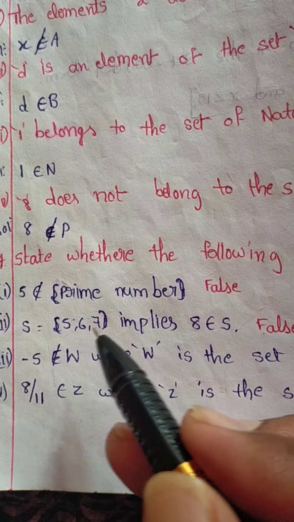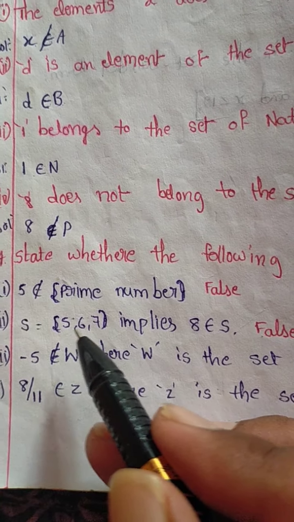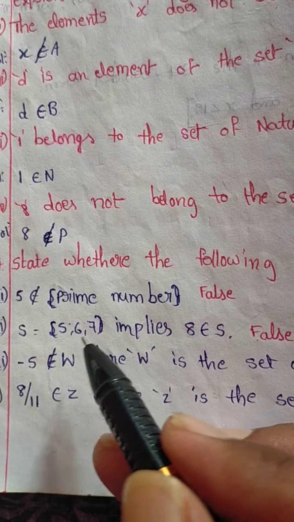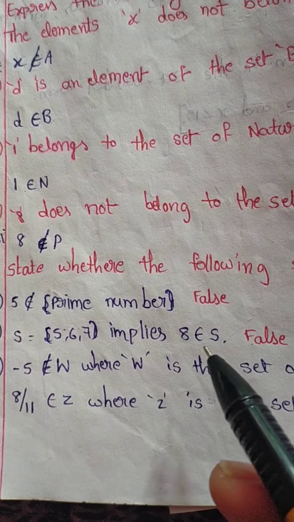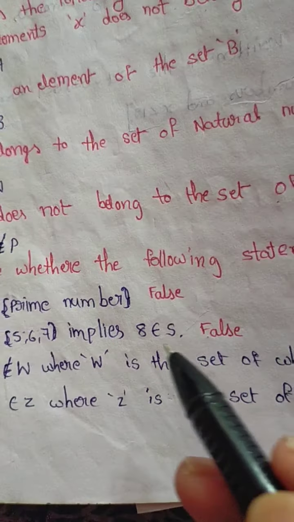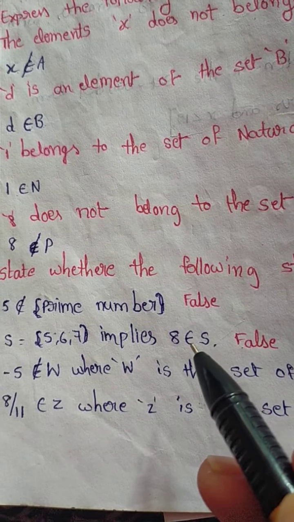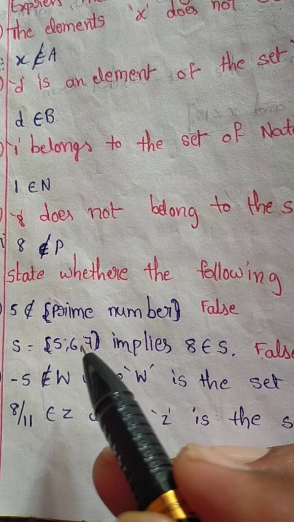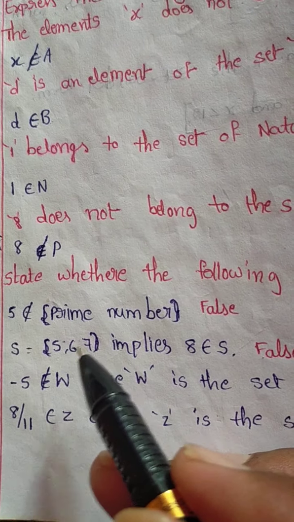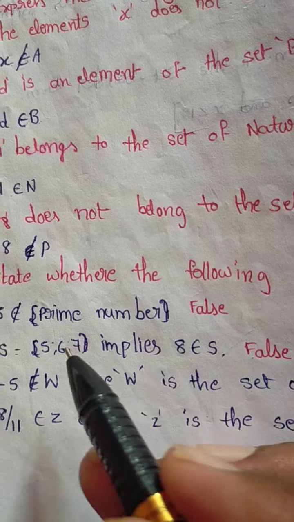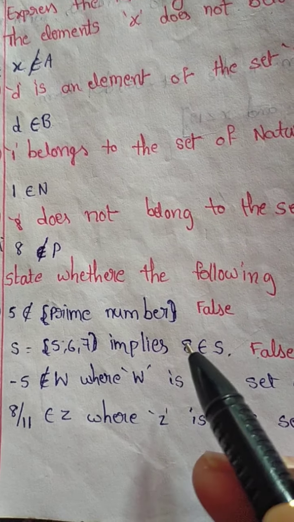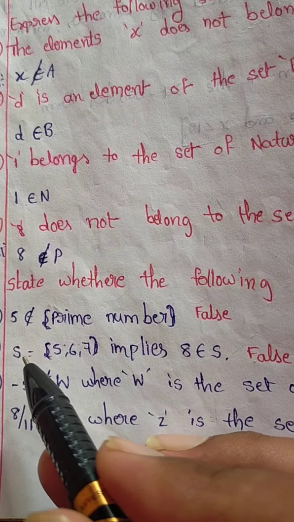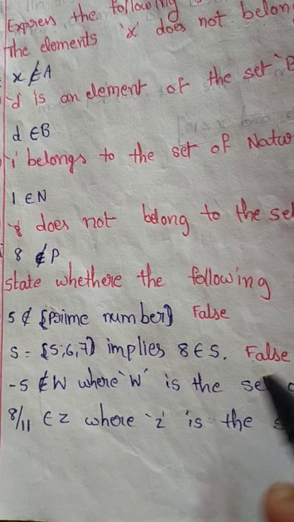S equal to 5, 6, 7 implies 8 belongs to S. Here S is a set having no 8, so 8 does not belong to S. But given 8 belongs to S, so it is false. 5 belongs to S, true. 6 belongs to S, true. 7 belongs to S, true. But 8 belongs to S is false.